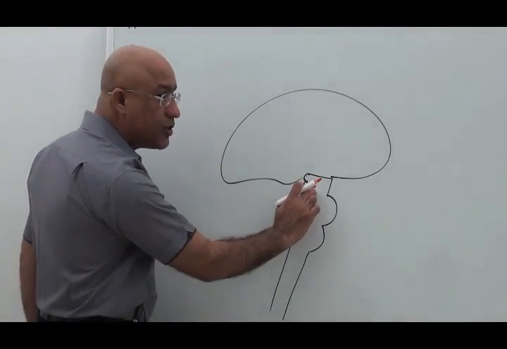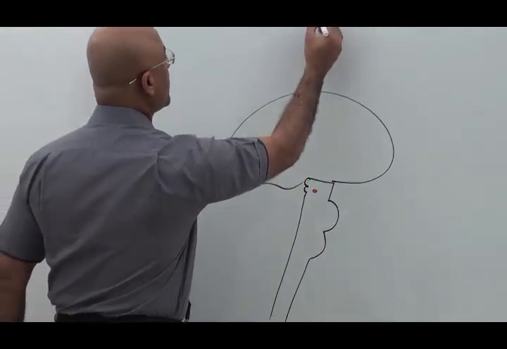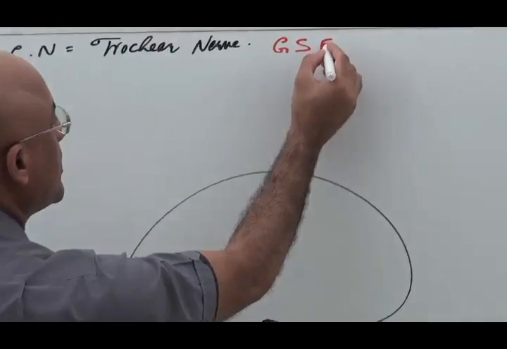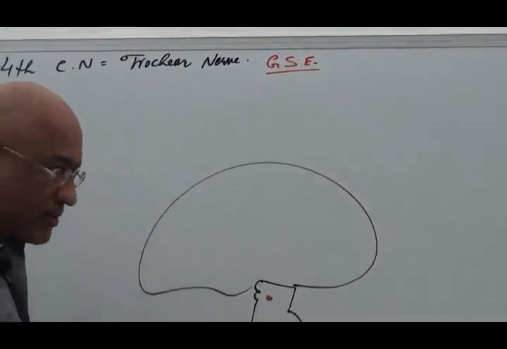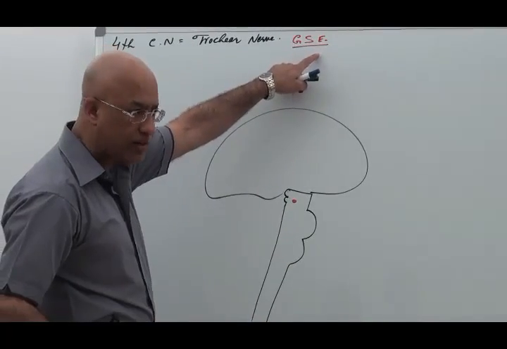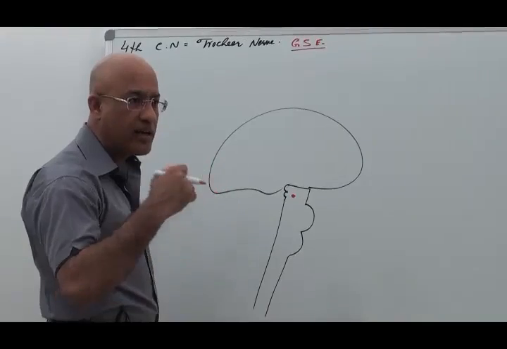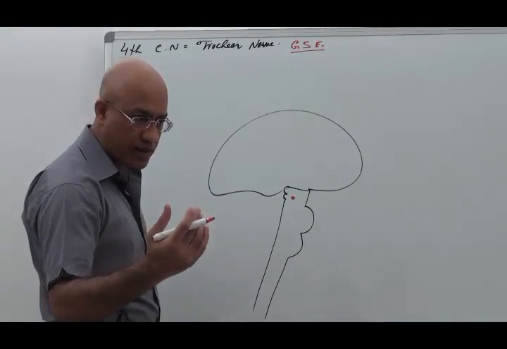These are basically somatomotor fibers. These are general somatic efferent fibers which originate from this nucleus. General somatic efferent fibers which are present in cranial nerves eventually innervate the skeletal muscles or voluntary muscles.